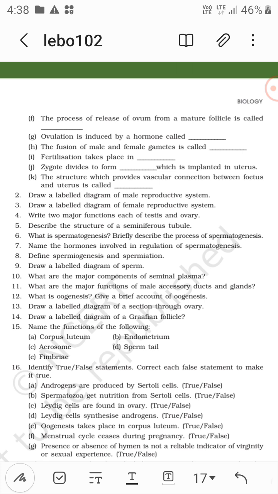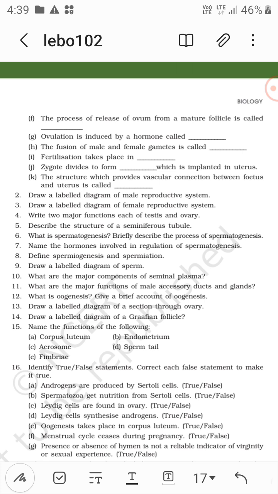Very good. What are the major components of seminal plasma? Certain enzymes, calcium and fructose. What are the major functions of male accessory ducts and glands? Just the transportation of urine and transportation of semen, right? And glands: prostate gland, bulbourethral gland, seminal vesicles, right? All these.